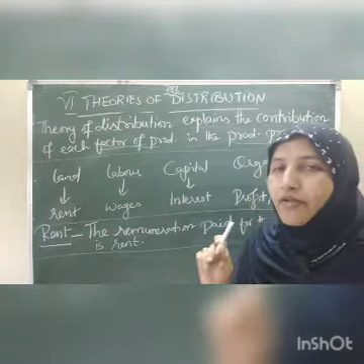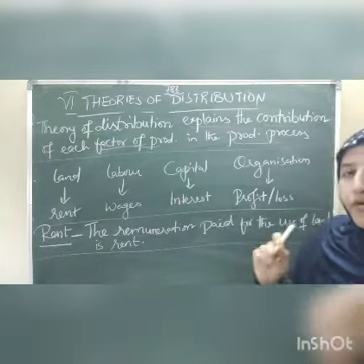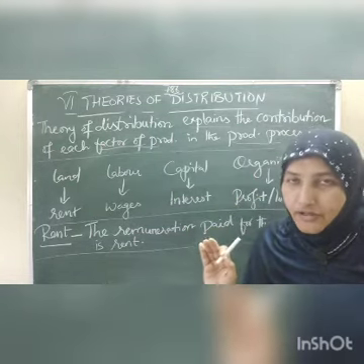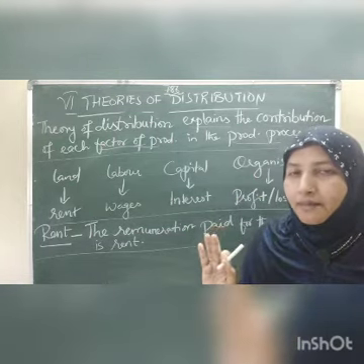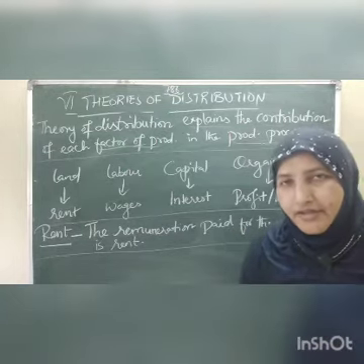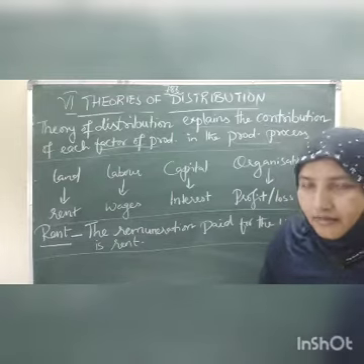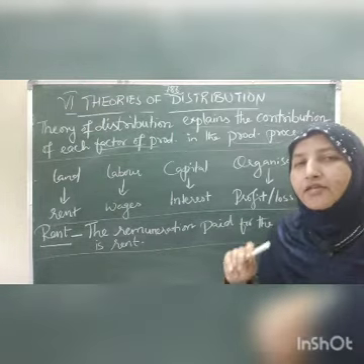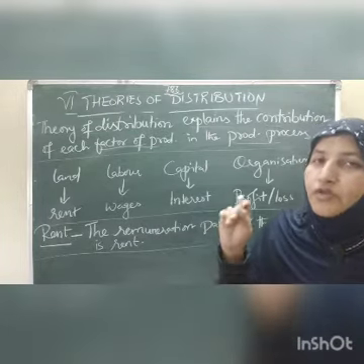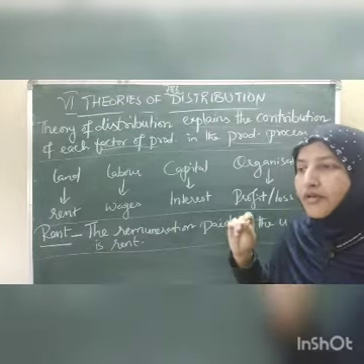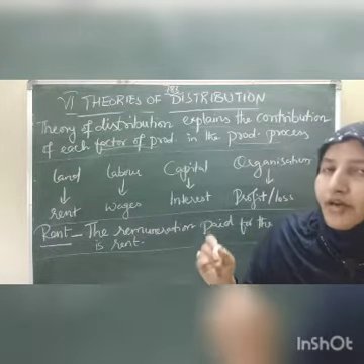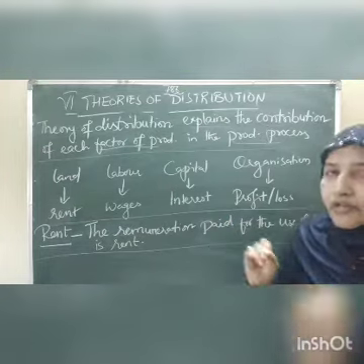Contribution of each factor of production. What do you mean by the contribution? There are four factors of production: land, labor, capital and organization. How are these four factors contributing towards the production process? Whatever payment they get for their contribution, that we have to learn in this theories of distribution.